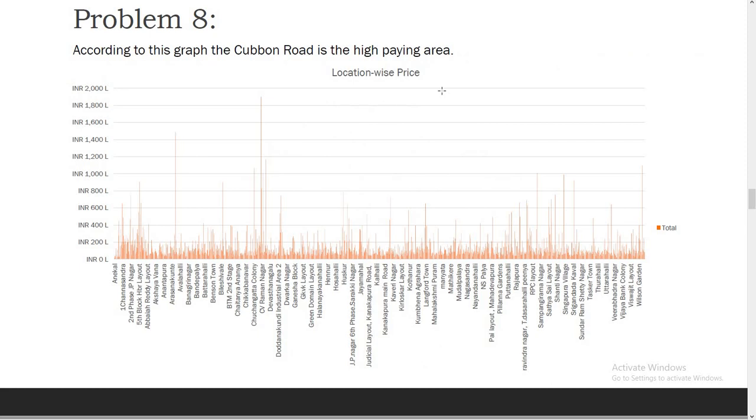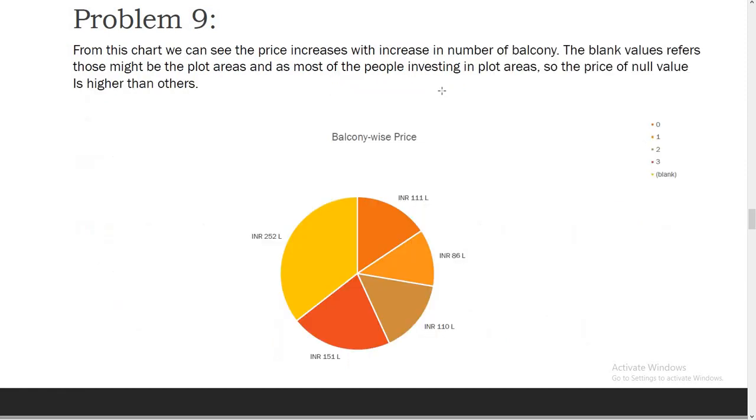Then this is problem number 8, which shows location wise price. So here we can see that Kavan Road has the highest price houses. And this is problem number 9, which shows the balcony wise price. So here we can see people are mostly investing in zero and blank balcony properties. So we can understand that these kinds of areas may come into the land properties category.